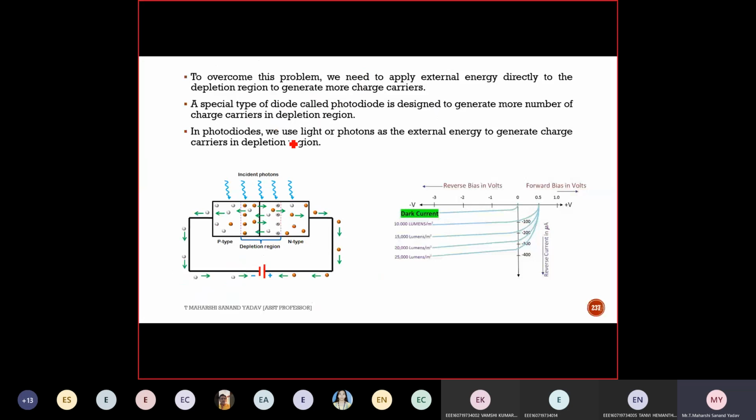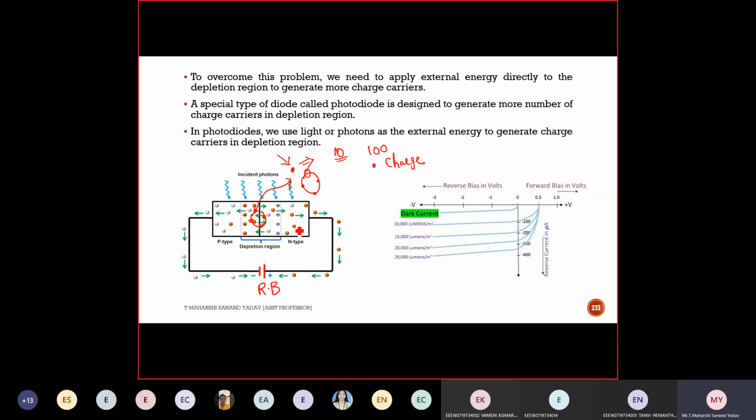So now let us go back to the diagram. See here. Initially I'm operating it in the reverse bias direction, and because of this incident photon, initially under the depletion region they will be neutral. Because of this photon, it breaks so that this becomes a free electron and the structure becomes something like this again. Suppose for one photon, if I get one free electron, and I incident 10 photons, how many free carriers will I get? 10. For one photon, I'm getting one free carrier. For 10 photons, I'll get 10. For 100 photons, 100. So simply I'll get 100 charge carriers.